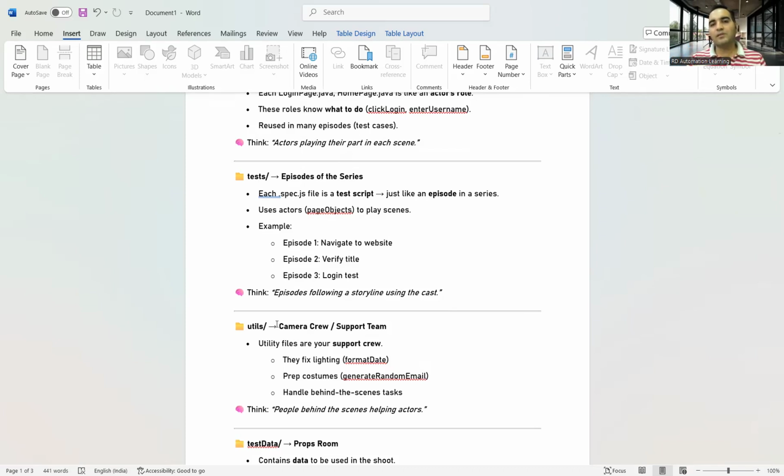You have one test that is navigating to a website. You have another test where you want to add some product to the cart and purchase it. You have a third test in which you want to search for some product and verify the title. You want to have a login test.